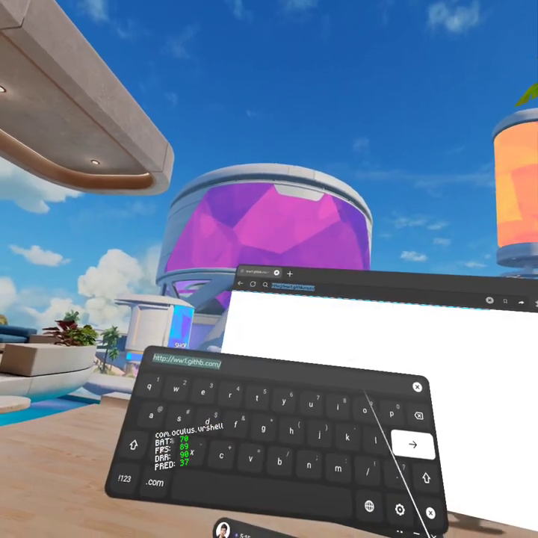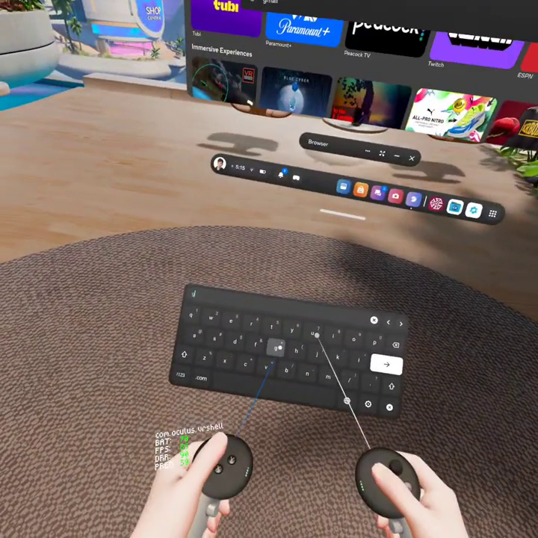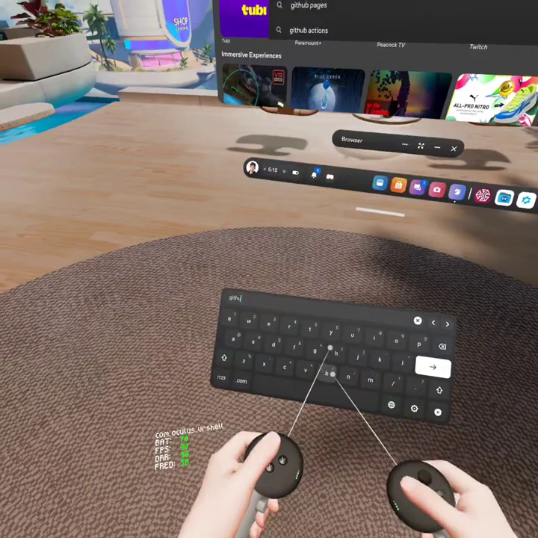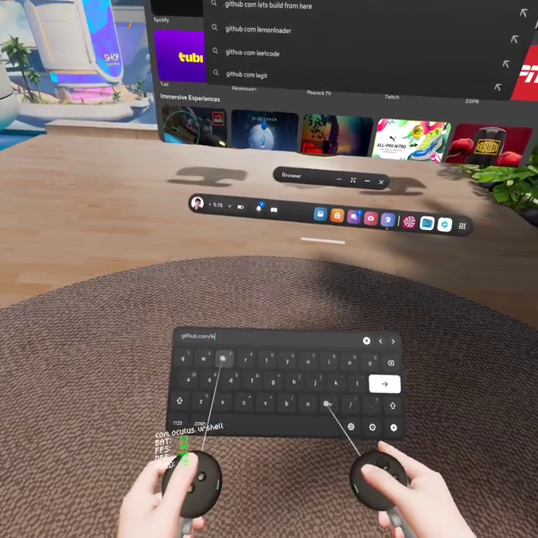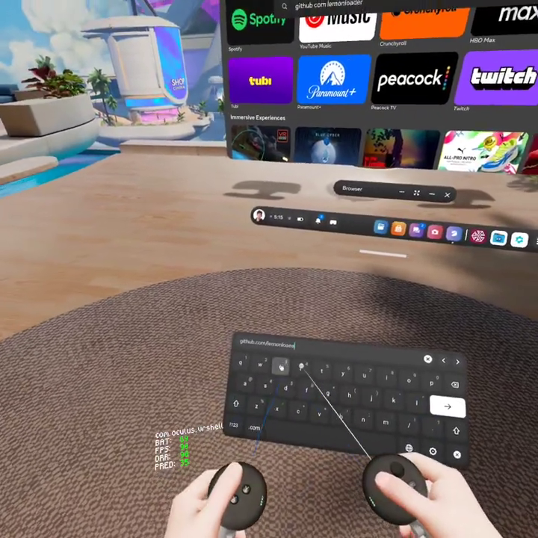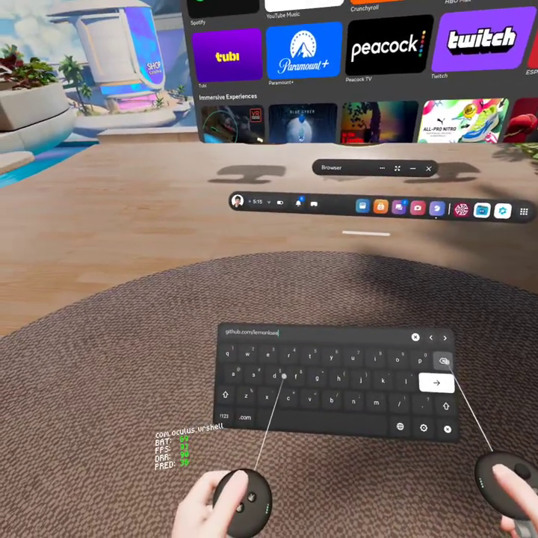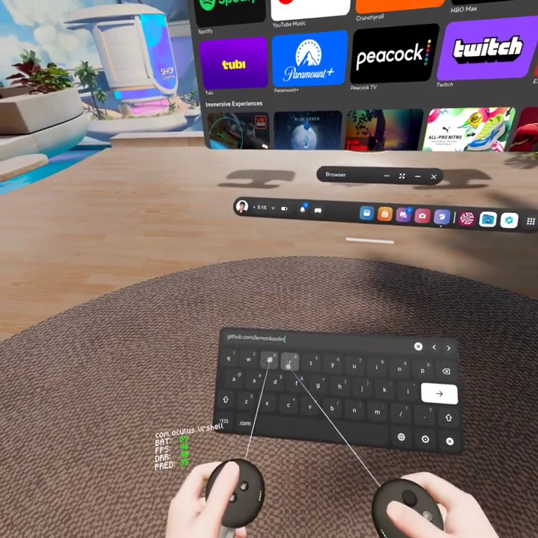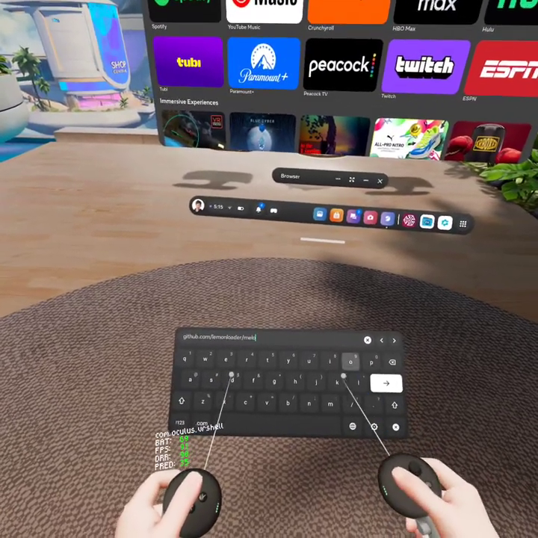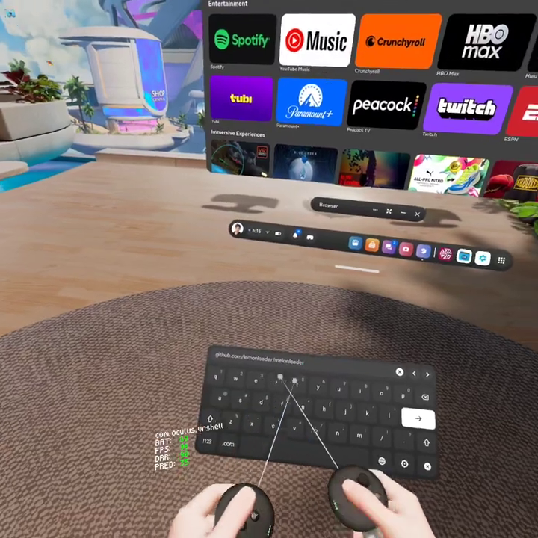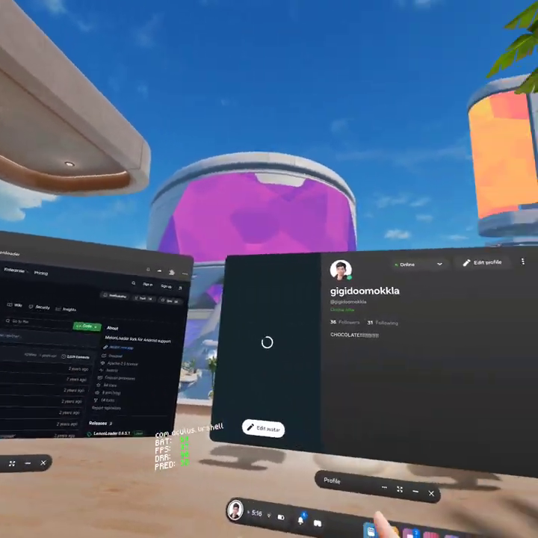Oh, GitHub. Okay, I messed up. No, come on. Loader. Melon Loader.